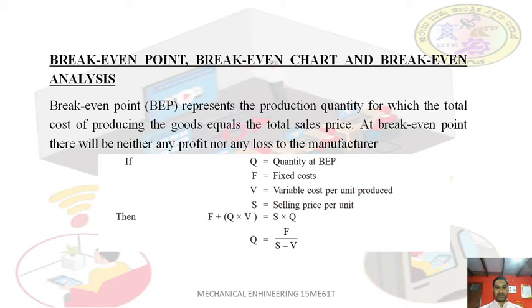So you can see that this quantity at break-even point multiplied by the variable cost, plus F, the fixed cost, is fixed.